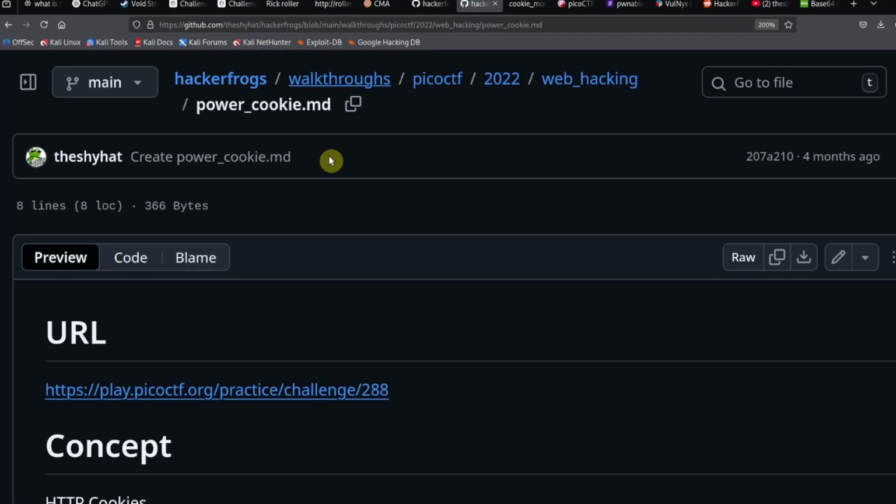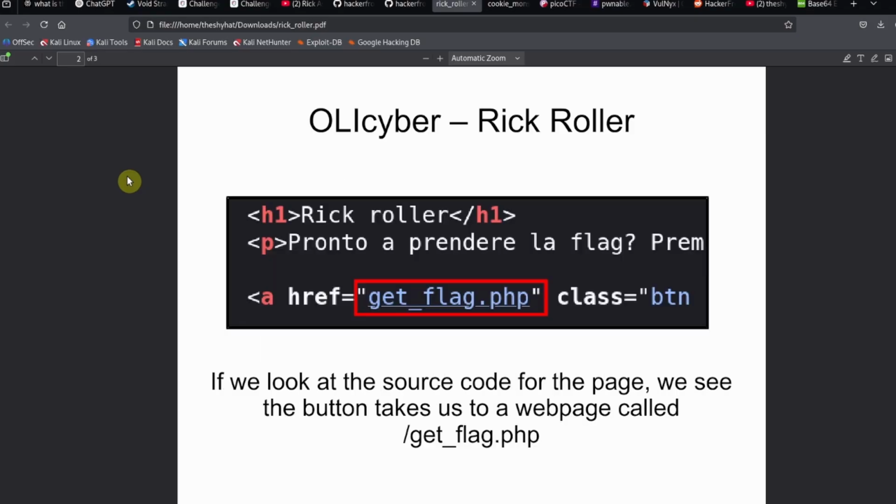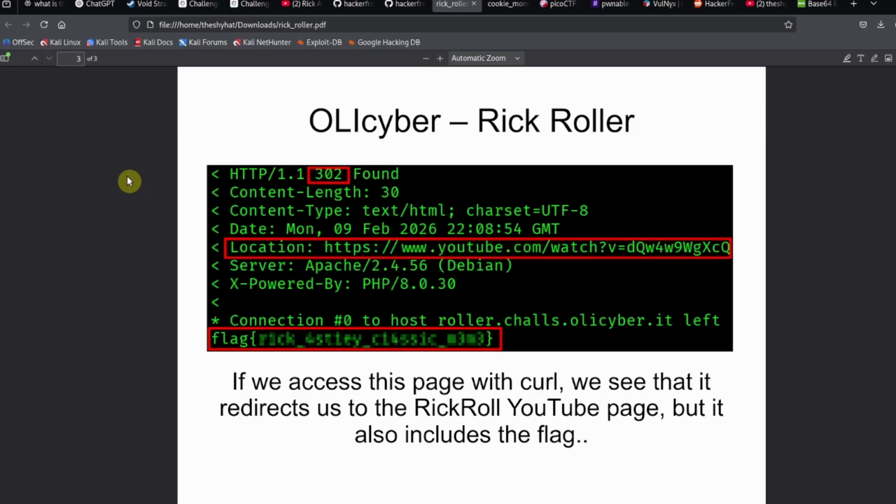So this challenge has a button which redirects us to a familiar troll link, which is the Rickroll video. If we take a look at the source code for the page, we see the button that takes us to a web page called getFlag.php. If we access this page with curl, we see that it redirects us to a Rickroll YouTube page, but it also includes the flag. So what this challenge is supposed to teach us is that there can be information inside of the redirects that you need to pay attention to.